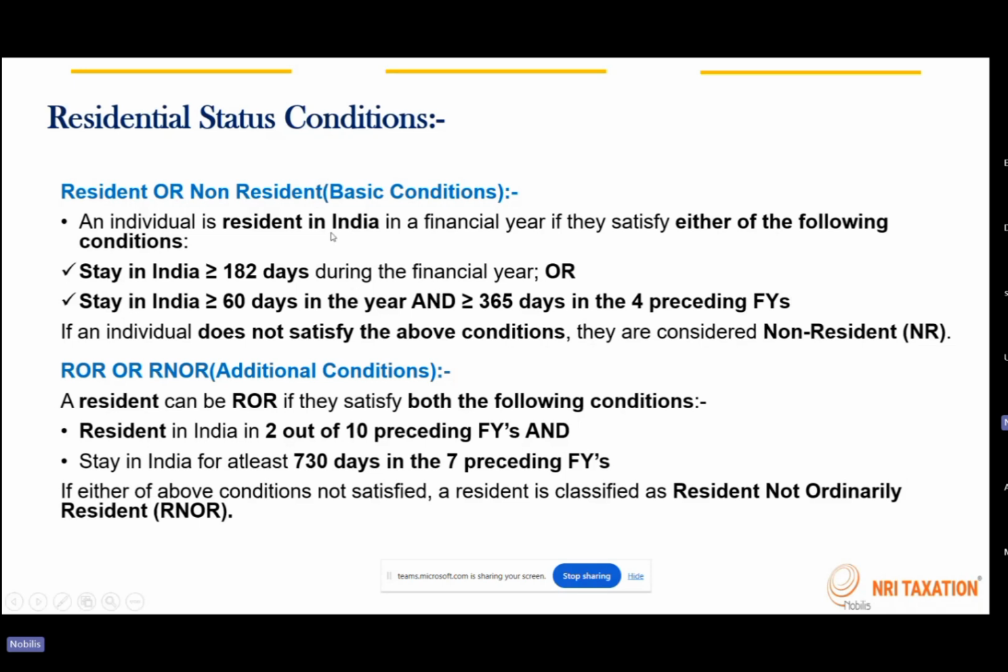There will be two basic conditions checked. If either of the basic conditions is satisfied, a person will be resident, or else non-resident, the determination will happen. If a person is a resident as per the basic condition, then the two additional conditions will be checked. And if both the additional conditions are satisfied, then only the person will become ROR, otherwise RNOR. So that's how the residential status check will be done.